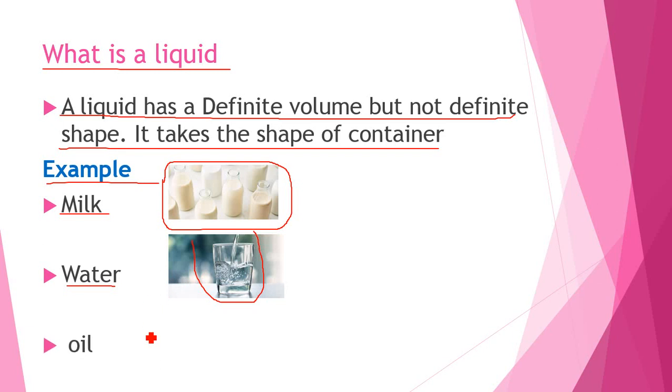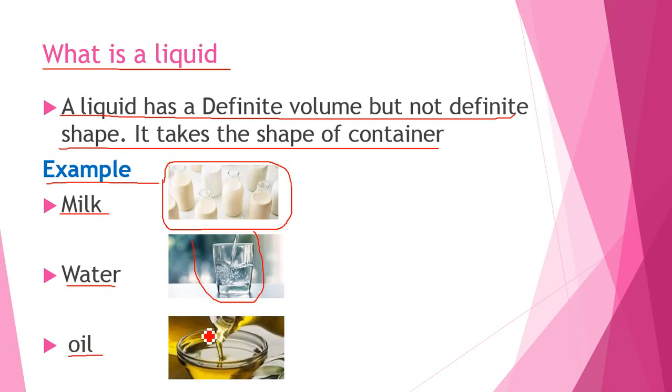What about oil? Yes, oil is also a liquid because it has a definite volume but not a definite shape. So you should understand the difference between solid, liquid and gas. Oil has a definite volume, so that's why a liquid cannot flow in the air. It doesn't have a definite shape, so that's why it can go from one jar to another jar. Oil is also a liquid because it takes the shape of the container but it does not flow in the air because it has a definite volume. Now next topic.